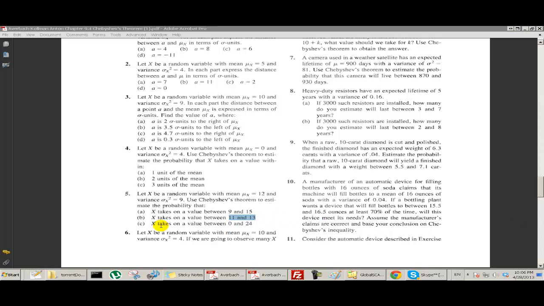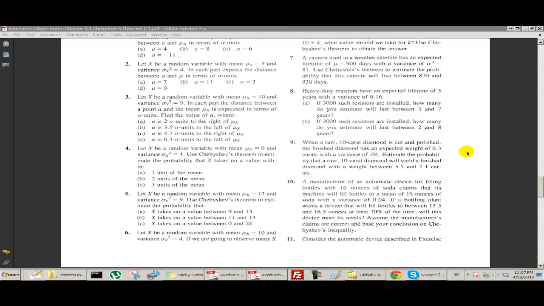How about this one? Between 0 and 24. So 0 is how many standard units below 12? It's 12 real units. But the standard deviation is 3, so it's 4 standard deviations below, and 24 is 4 standard deviations above. So we put h equals 4. So if you remember, it was 1 minus 1 over h squared. And h is 4, so it's 1 minus 1 over 4 squared. I'm sorry, 1 minus 1 over 16. So that's 15/16. So the answer would be 15/16.